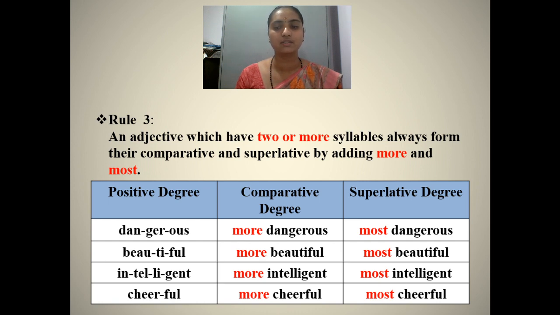Cheerful, more cheerful, most cheerful. Children, have you noticed? In the comparative degree, we have not added er, and in the superlative degree, we have not added est. Instead of that, we have added more to the comparative degree and most to form the superlative degree, because these are two or more syllable adjectives.